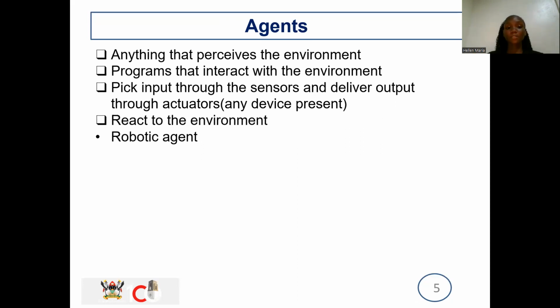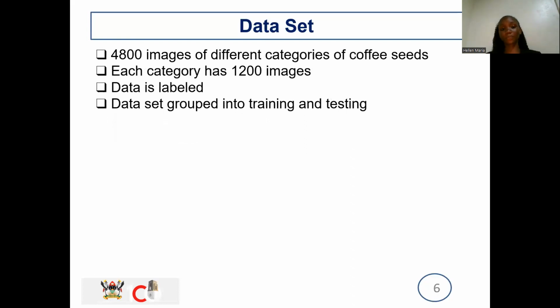There are three main types of agents. You have the robotic, the software, and the human. But I'm going to look at a robotic agent here. For example, a camera that will be able to take a picture and also give out output. So that's the agent I am looking at.